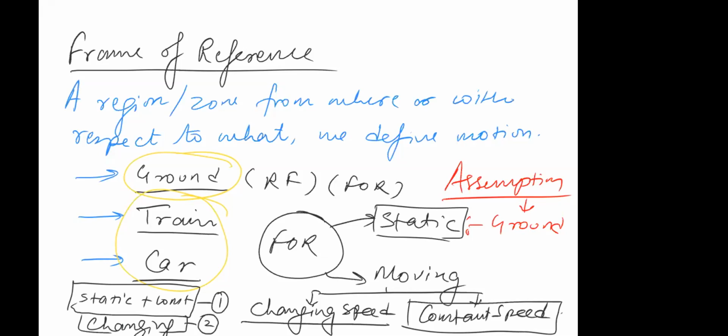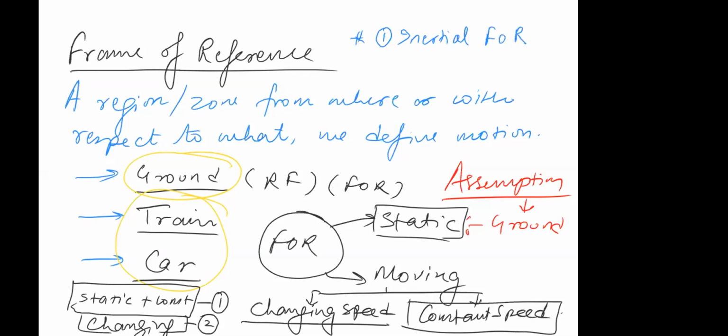Now, just for information, you don't have to dwell deep into it at this point: the first case, where the frame of reference is static or moving with constant velocity, we have a name for it, and that is inertial frame of reference.